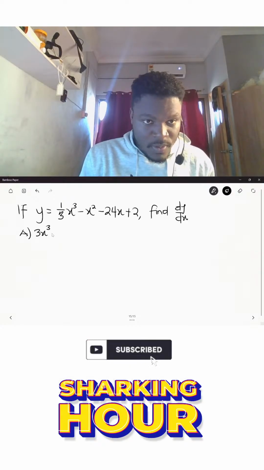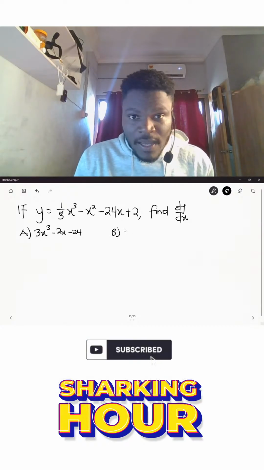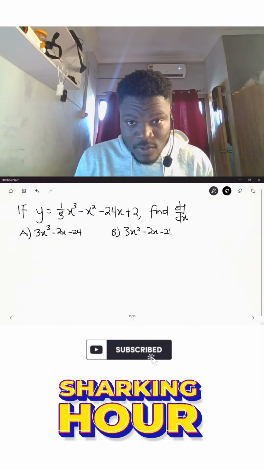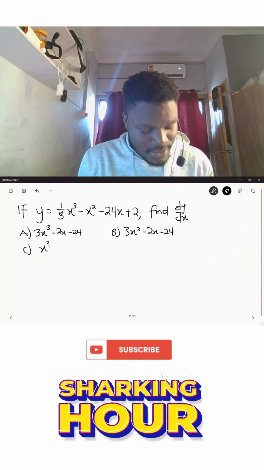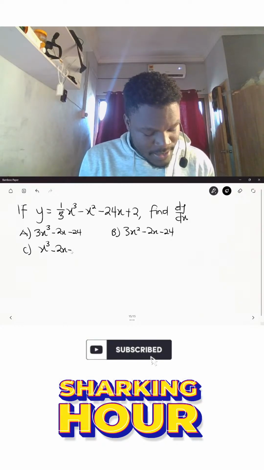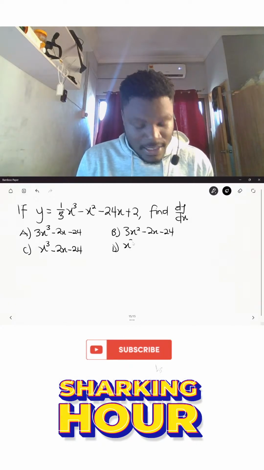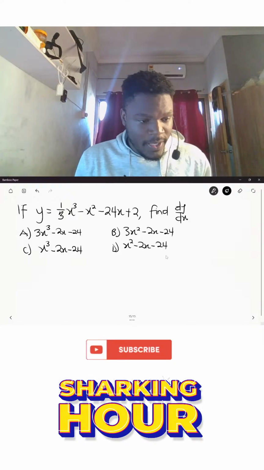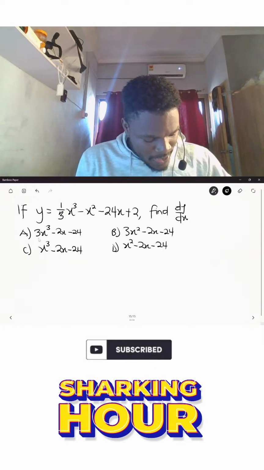3x cubed minus 2x minus 24. Then I have option B, I have 3x squared minus 2x minus 24. Then we have option C to be x cubed minus 2x minus 24. And then we have option D to be x squared minus 2x minus 24. Okay, so this is the problem that we have, and please, we have to differentiate. Let's go ahead and do that.